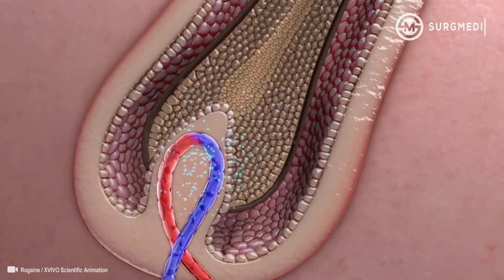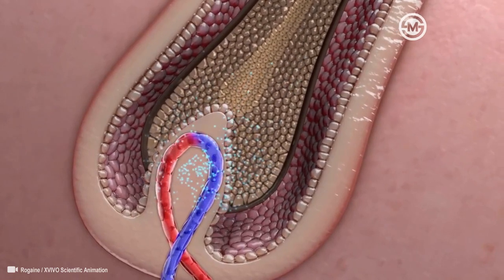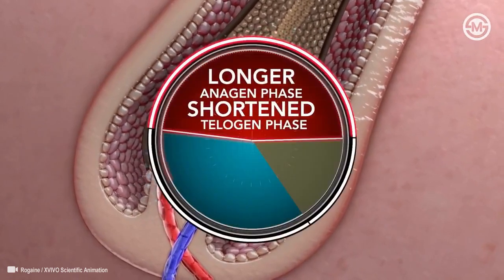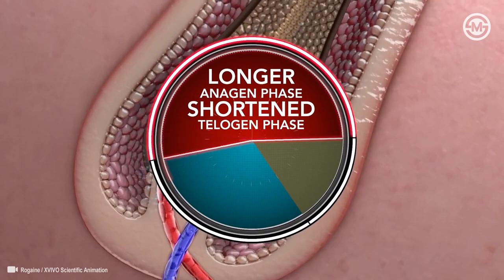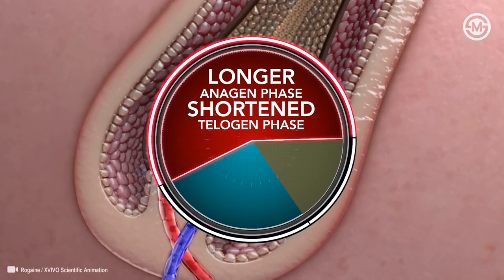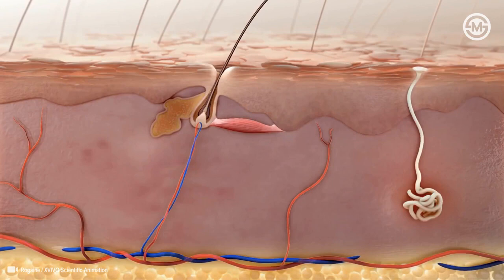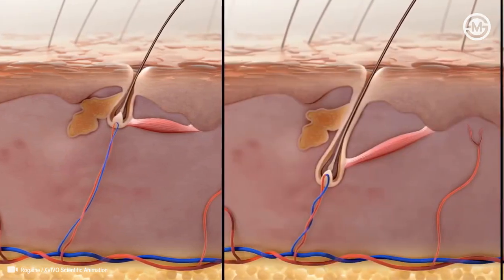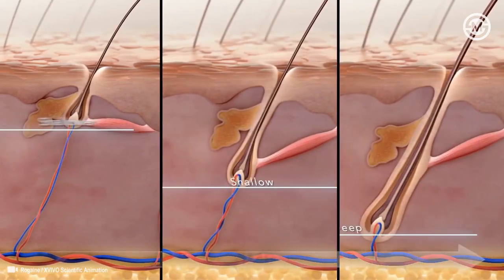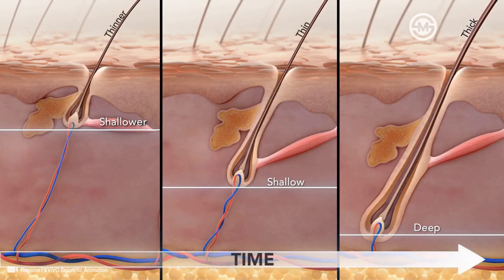supporting follicle vascularization. These collective mechanisms may contribute to the stimulation of longer anagen phases and shortened telogen phases, as well as trigger dormant follicles into a new growth cycle. Both lead to new hair fibers and restored follicular function.